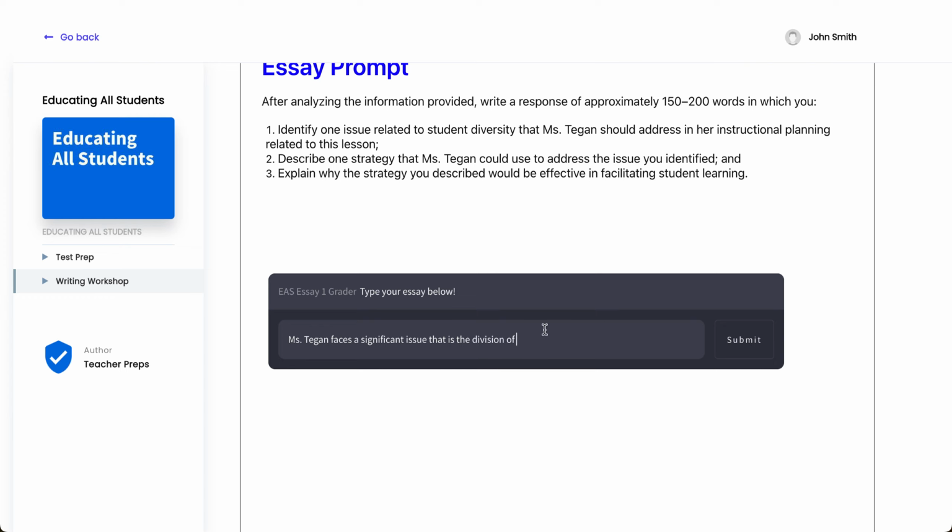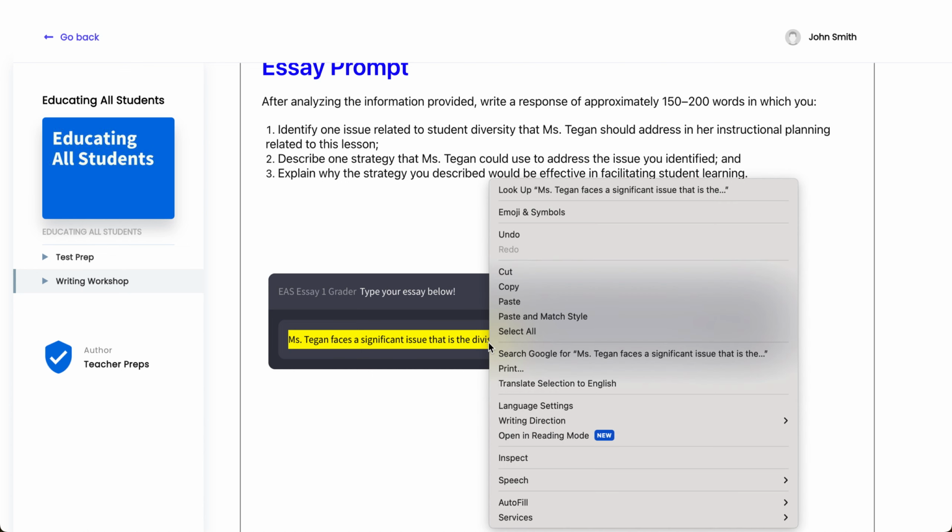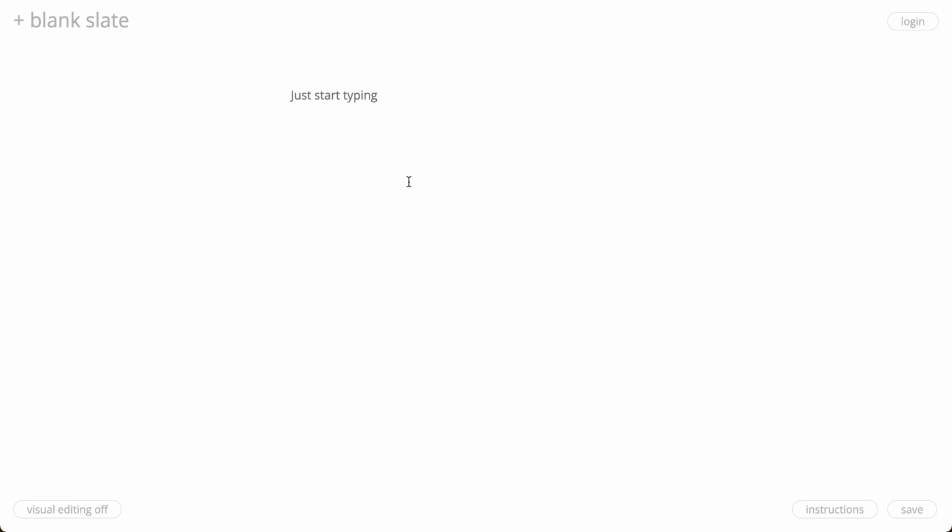Now I just want to let you know that if I accidentally click enter or the return key on my keyboard, this will automatically submit this. So I personally like not to type right there, because it can be frustrating if you accidentally click that return button. I like to just click the cut button and then go to Microsoft Word, Notion, Google Docs, whatever you like to type in. I actually type it right in there and then copy and paste it back into our AI essay grader.